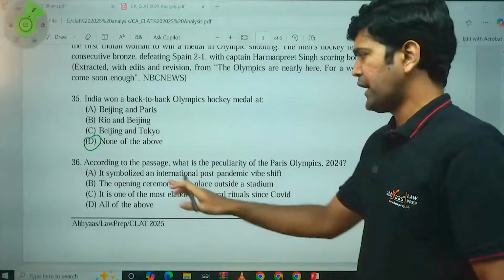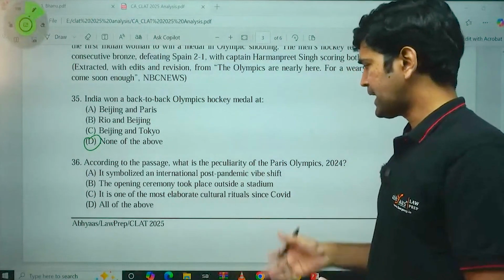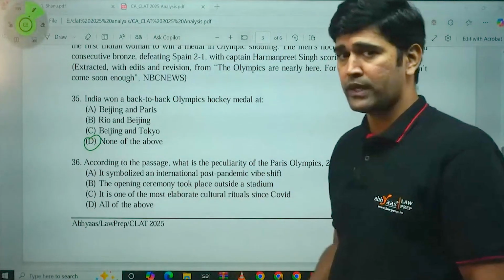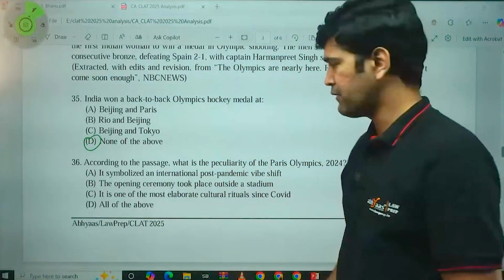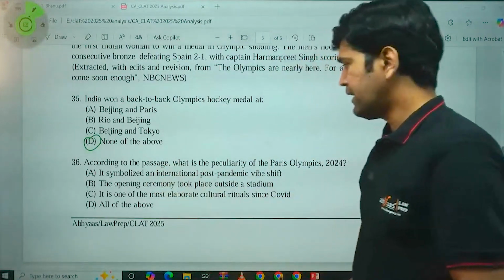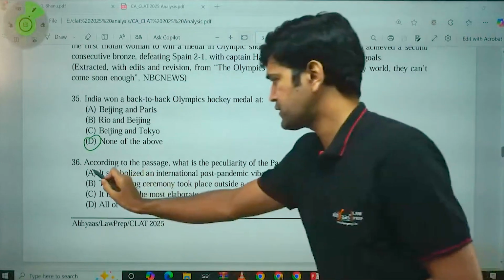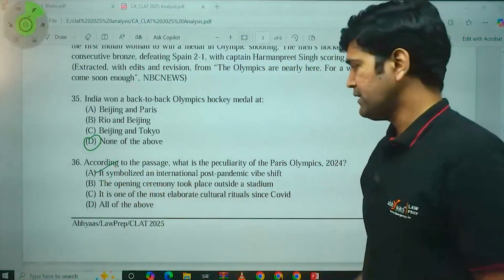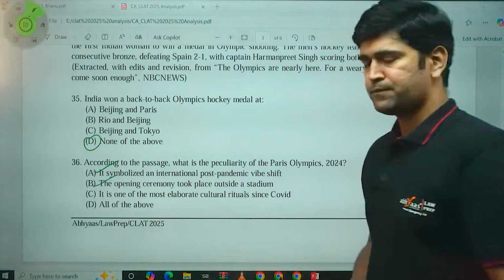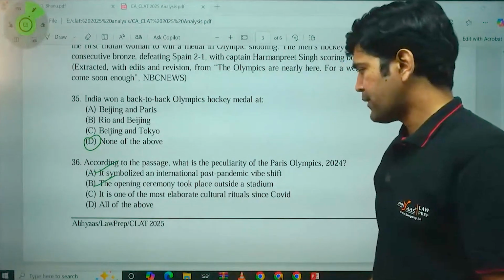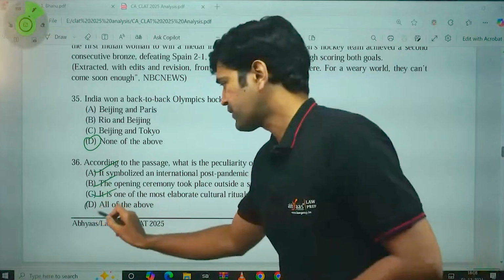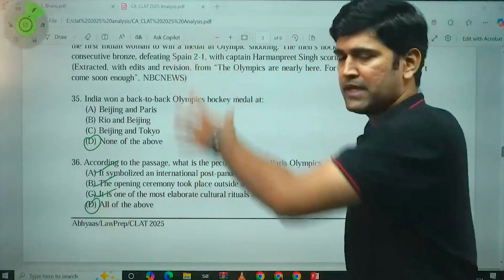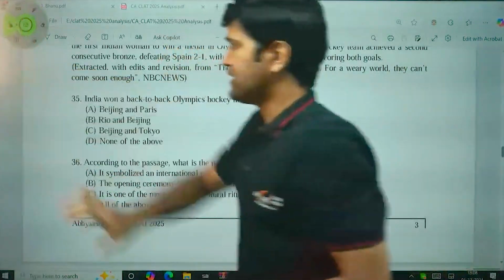According to the passage, what is the peculiarity of the Paris Olympics 2024? What is the uniqueness or speciality of Paris Olympics 2024? It symbolized an international post-pandemic vibe shift, yes. The opening ceremony took place outside a stadium, yes. It is one of the most elaborate cultural rituals outside since COVID, yes. All of the above. So all these options are directly mentioned in the passage. You can directly look at the passage and answer this question very easy.